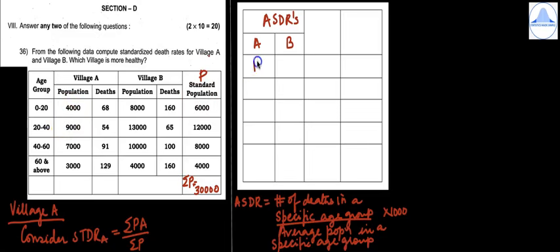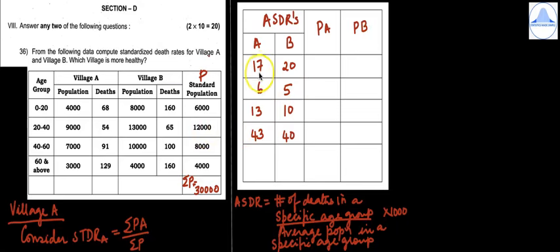So you will get 17. The next one is 6. Then you get 13 and 43. Similarly, ASDRs for village B is 160 by 8000 into 1000 will be 20. Then you have 5, 10 and 40. So next we have to find out PA and PB.